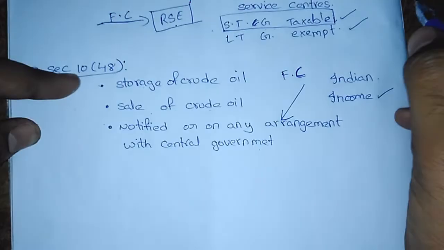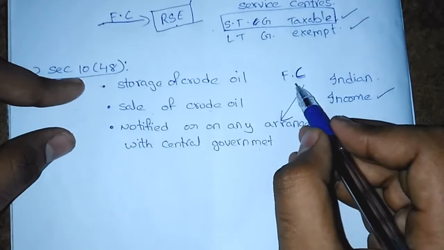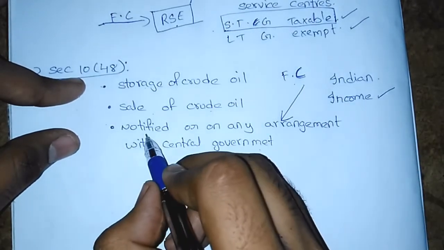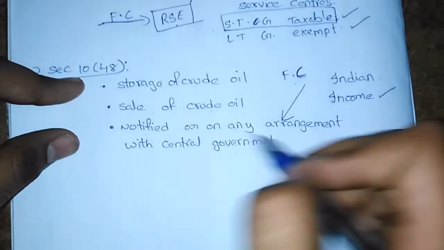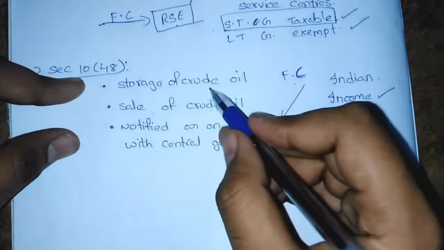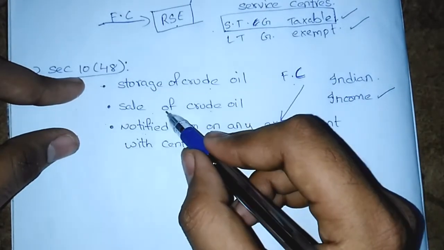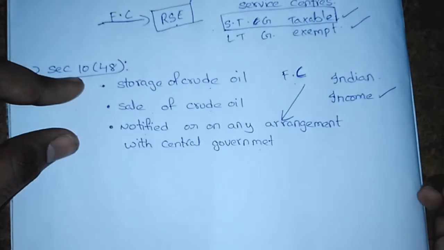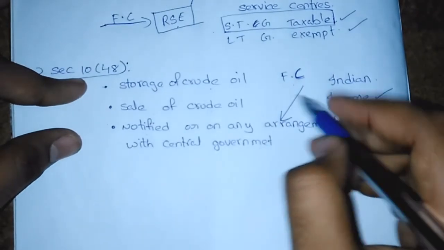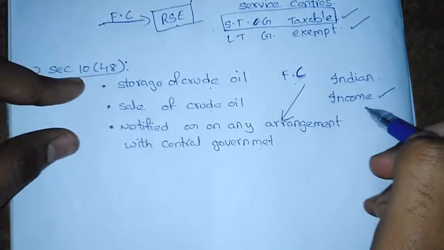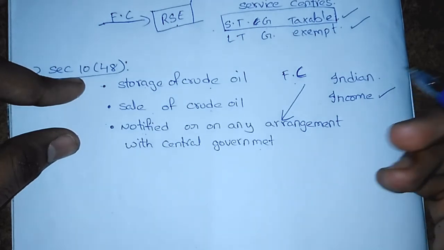Remember, guys, what are the conditions? This foreign company should be notified, or any arrangement with the central government must be made for the storage of the crude oil and sale of the crude oil in India, and the income generated out of this sale or storage of the oil is exempt under section 10(48).